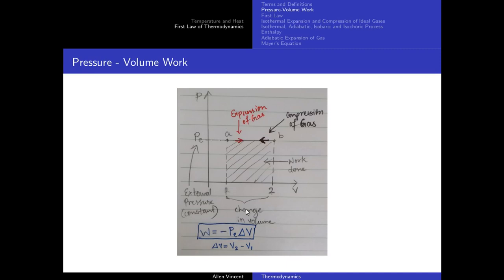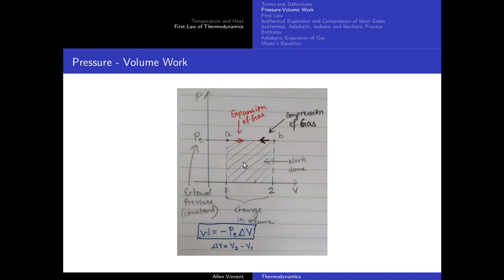For compression of gas at constant external pressure, it's going to go from state B to state A along this black arrow, that is compression of gas. As you can see, the shaded area is actually the work done. This area is going to be the work done, depending upon what process you're talking about. If I'm talking about expansion, this area becomes the work done by the gas. When I'm talking about compression, the work is done on the gas. For both cases, this is going to be the shaded area.